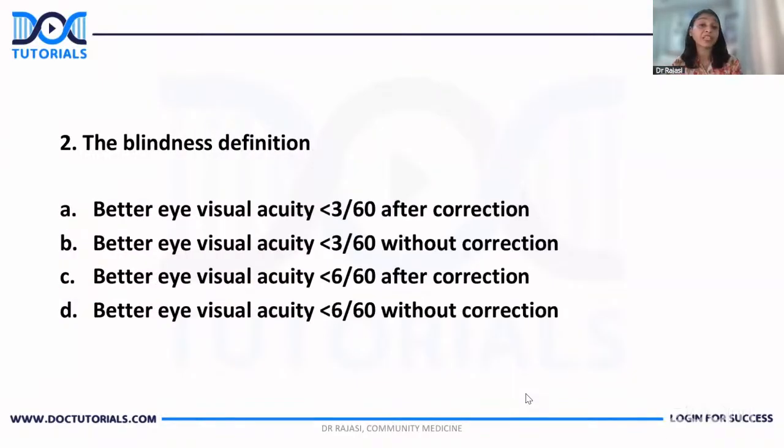Moving on to the next one, definition of blindness. I'm sure you would have got this correct. Till recently, under National Blindness Control Program, it was less than 6/60. But now it is visual acuity in the better eye less than 3/60 after correction. So there is nothing new to tell you from this. It is a definition of blindness.